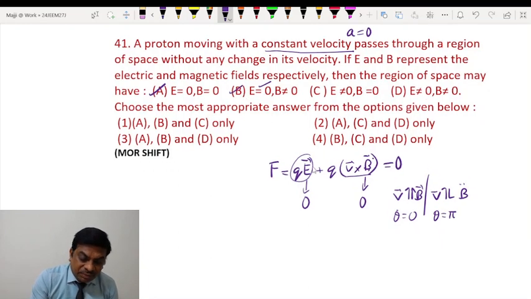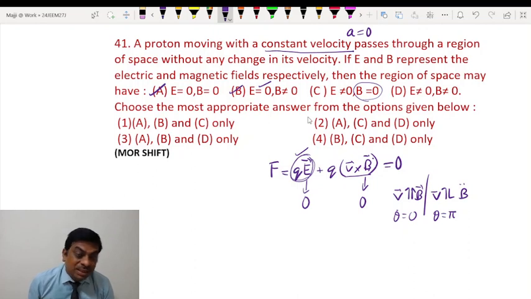Then coming to this, if E is not equal to 0, then certainly electric force will act. And of course, if B is 0, no magnetic force, in the presence of only electric field, it will experience force and hence it will get accelerated. And because of acceleration, velocity will change. So this is not possible, students.